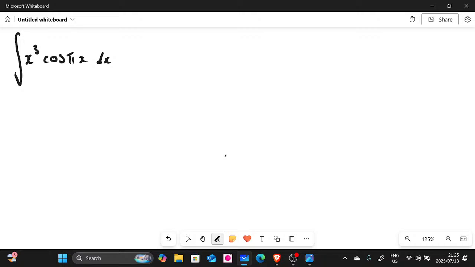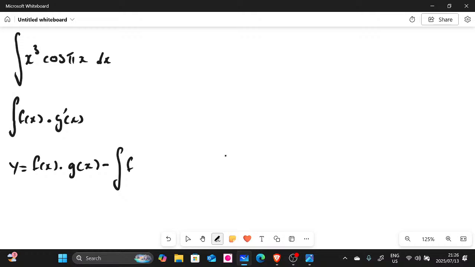So I'm just gonna inform you guys. Remember, the formula goes like this: you have f of x multiplied by g of x prime. When you integrate, it's going to be f of x multiplied by g of x, minus the integral of f of x prime multiplied by g of x.